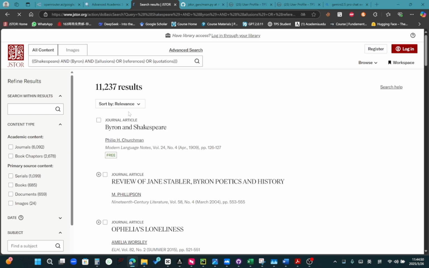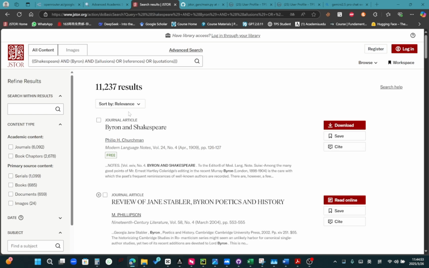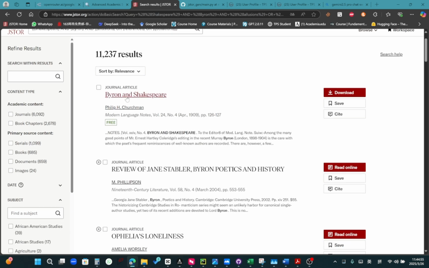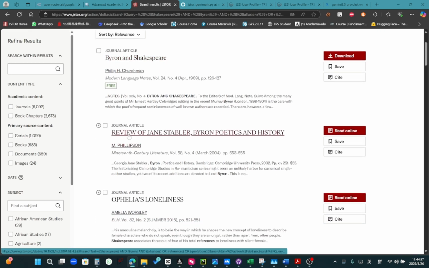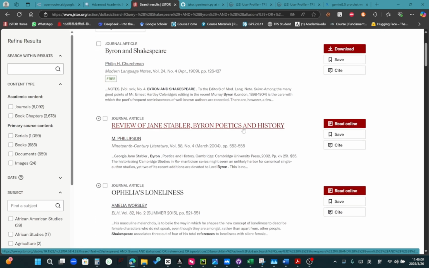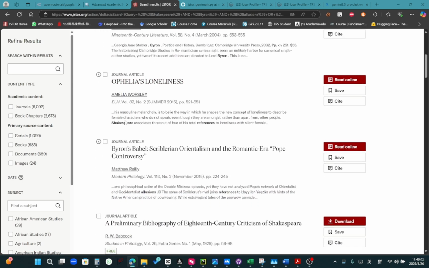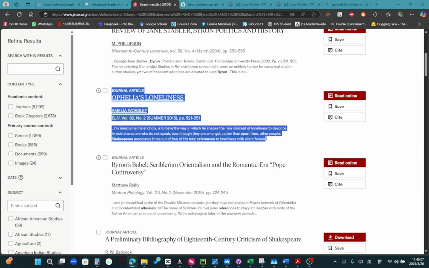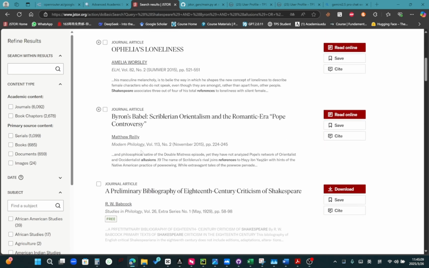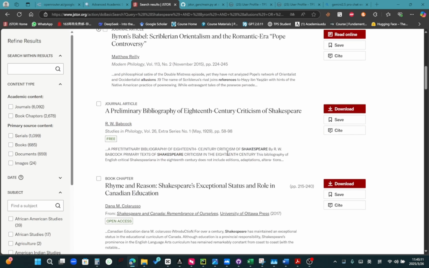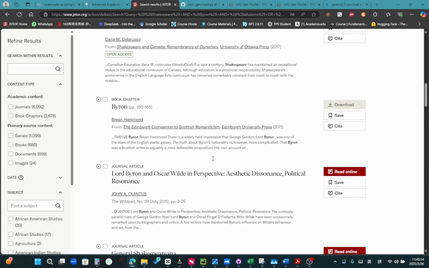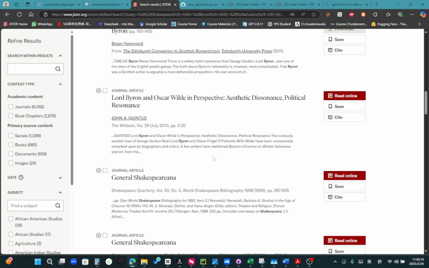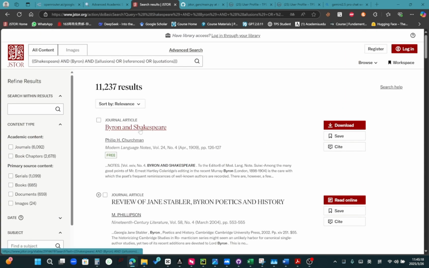Let's just view the first one. Already the first one is giving us very promising results. Byron on Shakespeare, okay? Review of Jane Stabler, Byron, Poetics and History, okay? You can also view this description down below. And I think that's it, except for the first one, Byron and Shakespeare, of course.